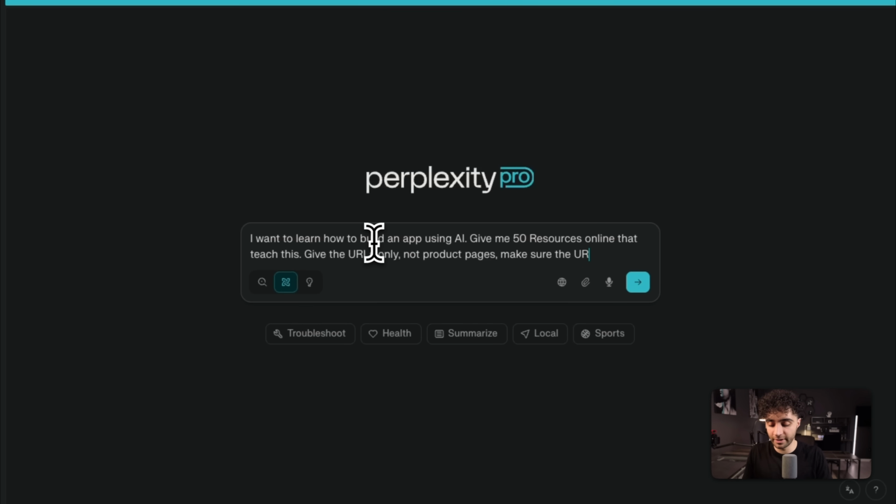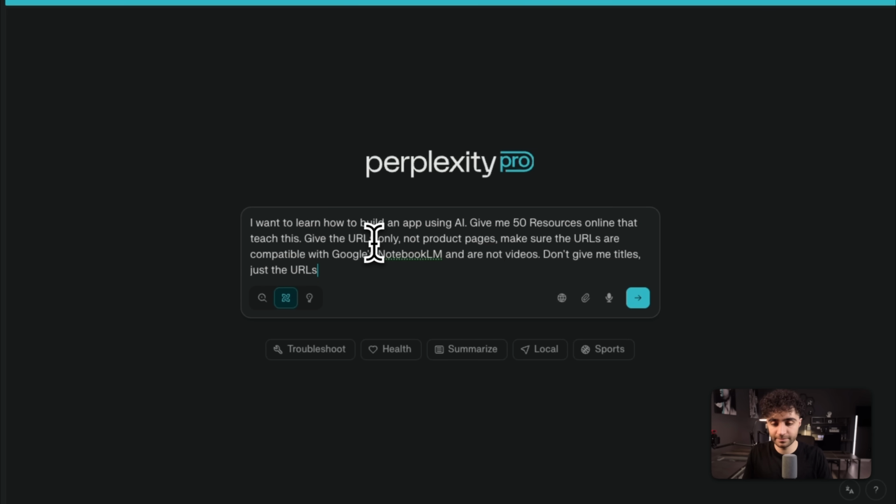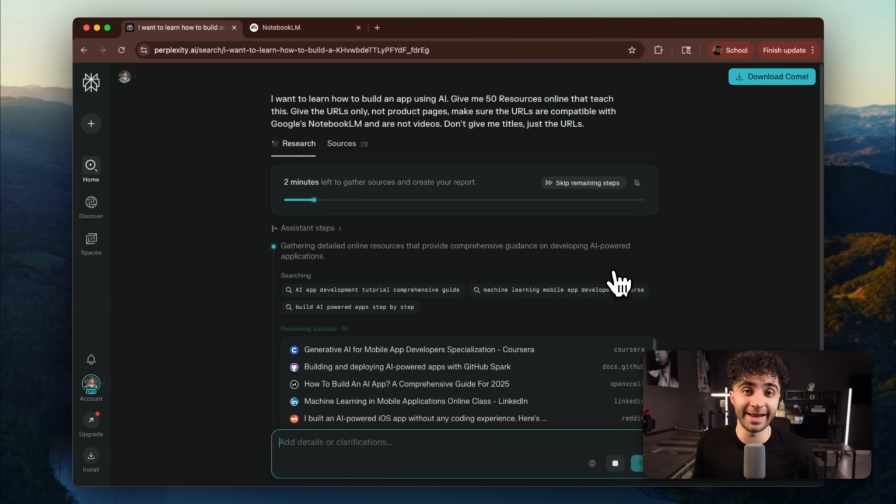Make sure the URLs are compatible with Google's NotebookLM and are not videos. Don't give me titles, just the URLs. The key here is asking for just the URLs. No titles, no description, just very clean links and nothing else, because what you're gonna end up doing is copying these and pasting them into Google's NotebookLM, and I'll show you exactly what it's gonna do for you. So we just clicked enter, and now we're gonna see what it gives us.